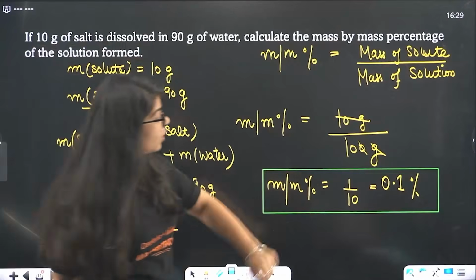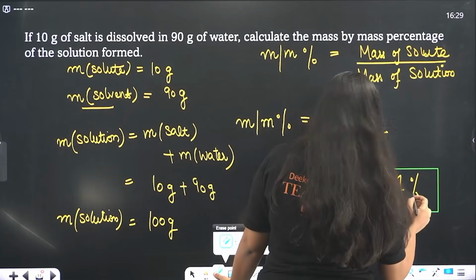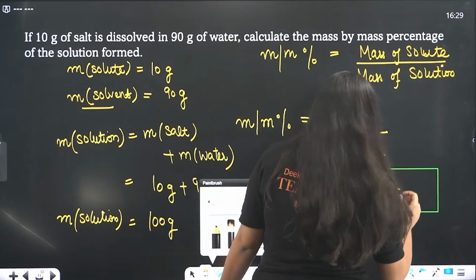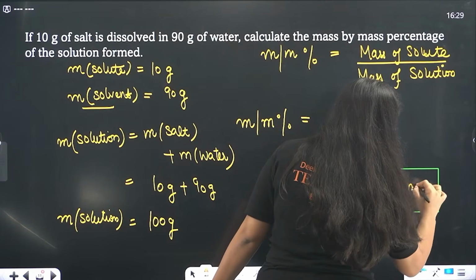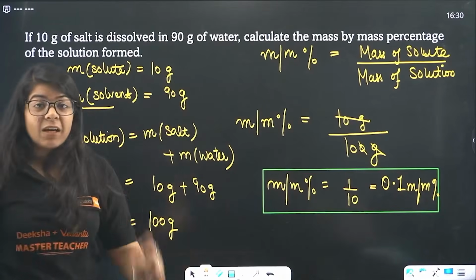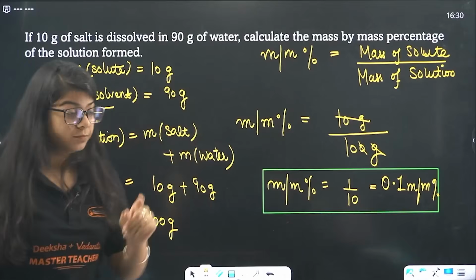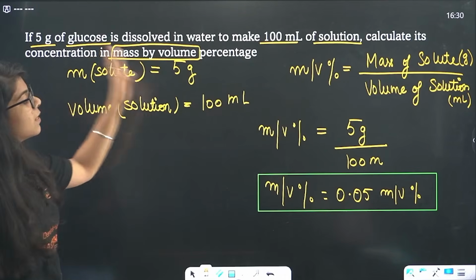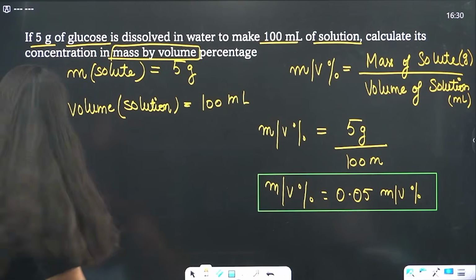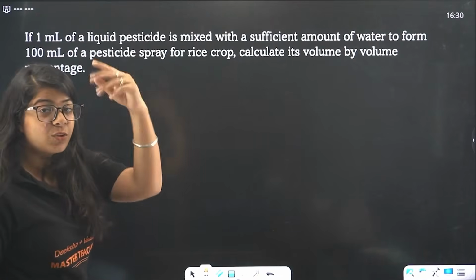Here also, you'll have to write 0.1 mass by mass percentage. Otherwise, they will cut your marks, definitely half marks or maybe even 1 mark gone. So remember this. Done? Second question complete. Now move on to the last type of question. Let's just quickly see it and let's go to the next topic.